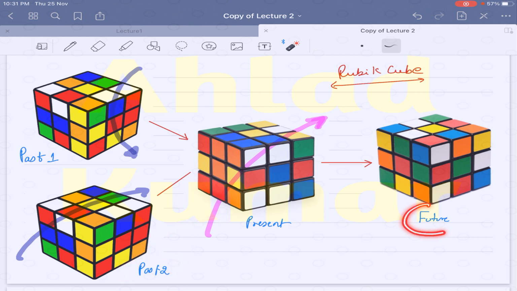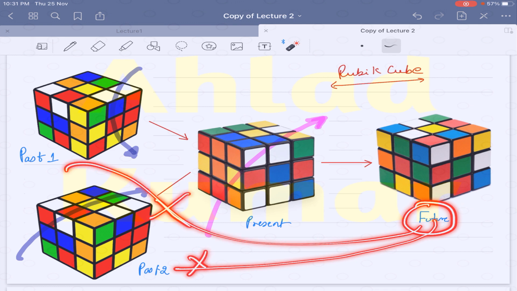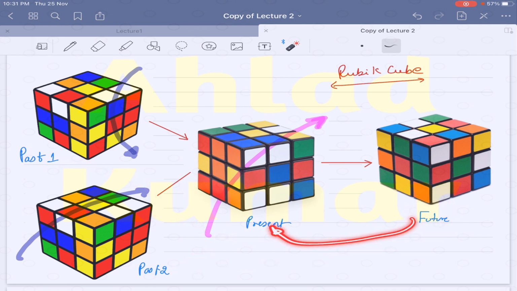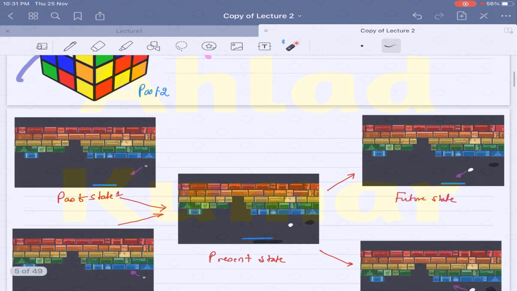So this future is completely independent of the past, but it depends upon the present state. So this particular game of Rubik's cube follows the Markov property. Let us discuss another game which does not follow the Markov property, and that game is the Breakout game